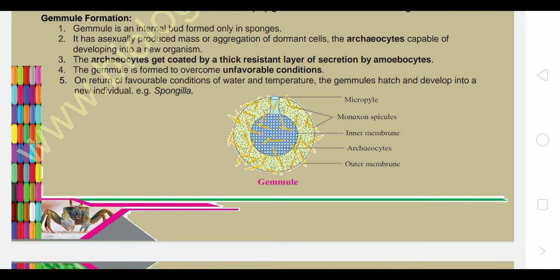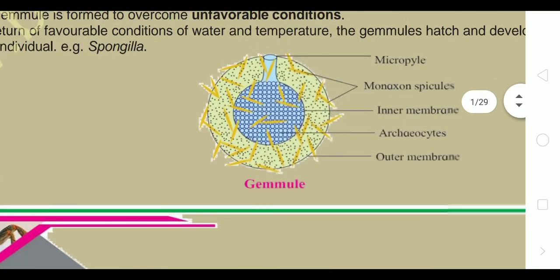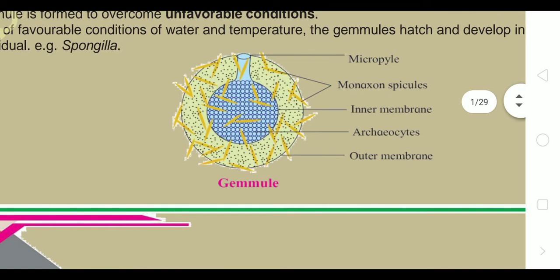Hatch means they incubate and develop into a new individual. For example, Spongilla has a kind of gemmule, shown here in the diagram, with an opening called the micropyle by which water enters the gemmule. The gemmule comes to know that favorable conditions have returned, so it again grows into a new animal body.